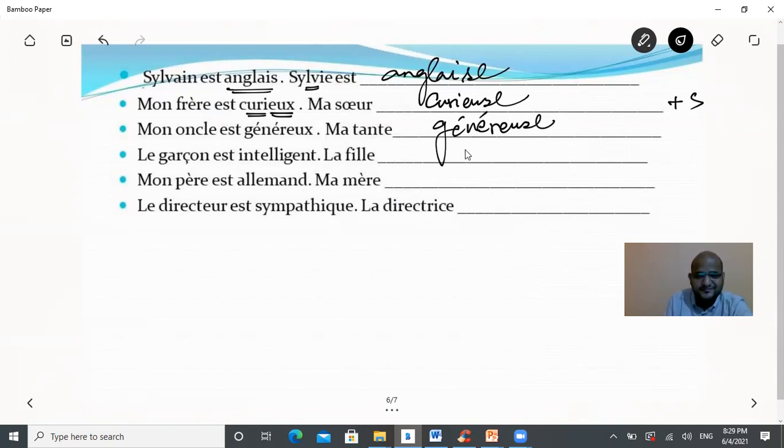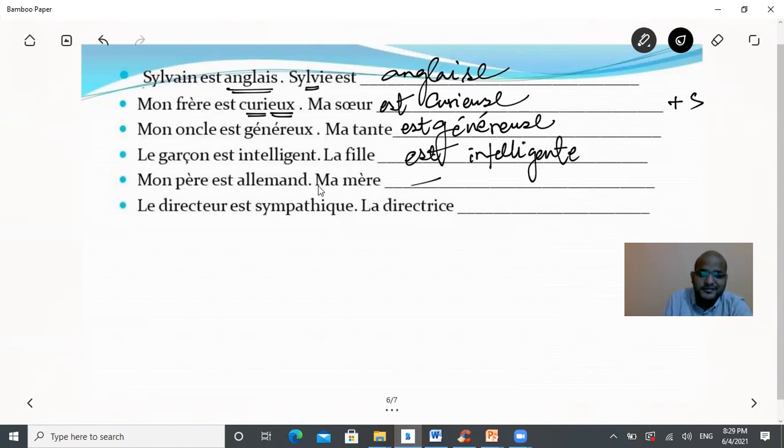She also donates. The next one, the example, le garçon est intelligent. La fille est intelligente et généreuse. Ma sœur est curieuse. Alors, la fille est intelligente. Extra E.